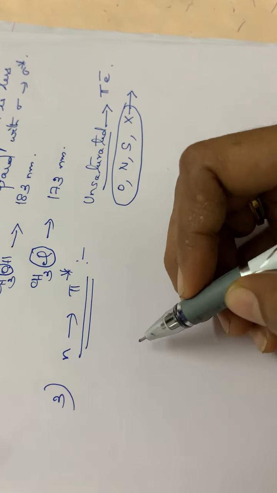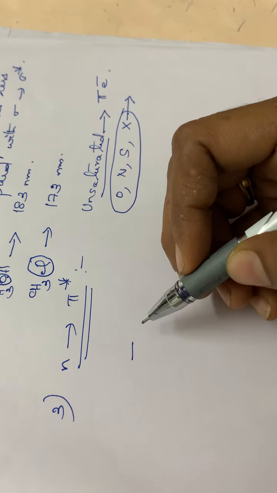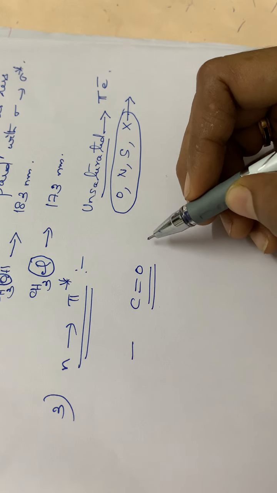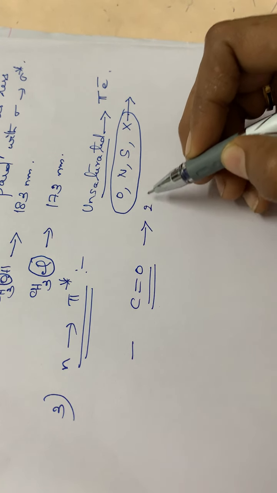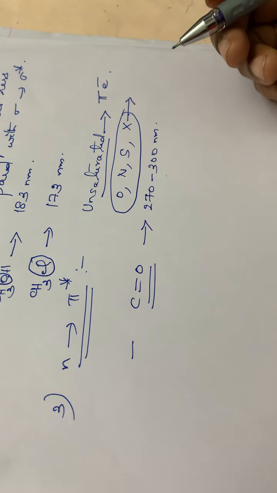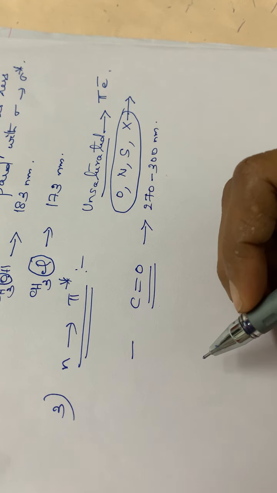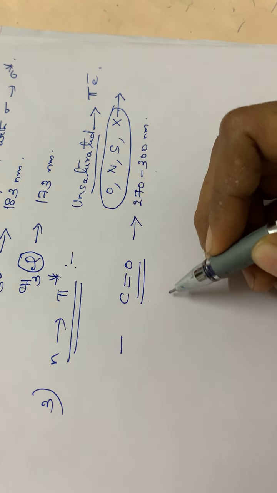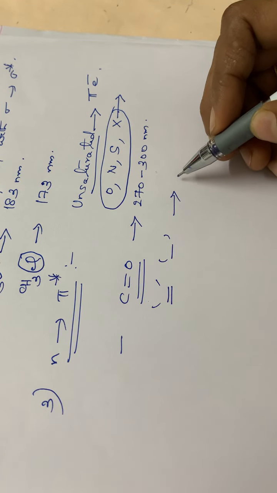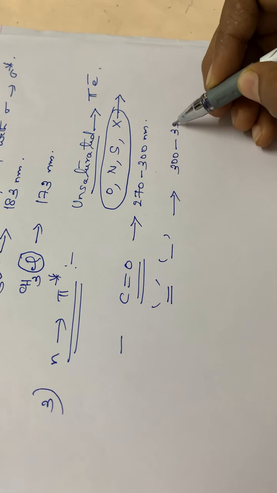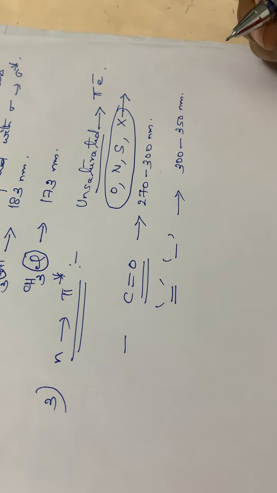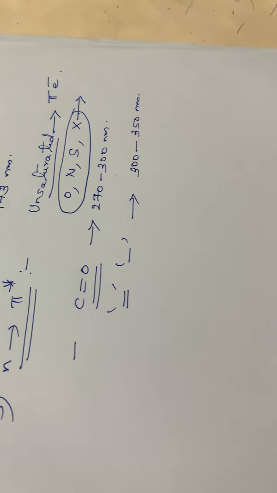So here in the case of aldehydes and ketones, they will have C double bond O, isn't it? For aldehydes and ketones, it will show absorption at 270 to 300 nanometer. Okay. And also for carbonyl compounds which have alternate single and double bonds, the transitions will be between 300 to 350 nanometer. So this is the case of N to pi star transition.